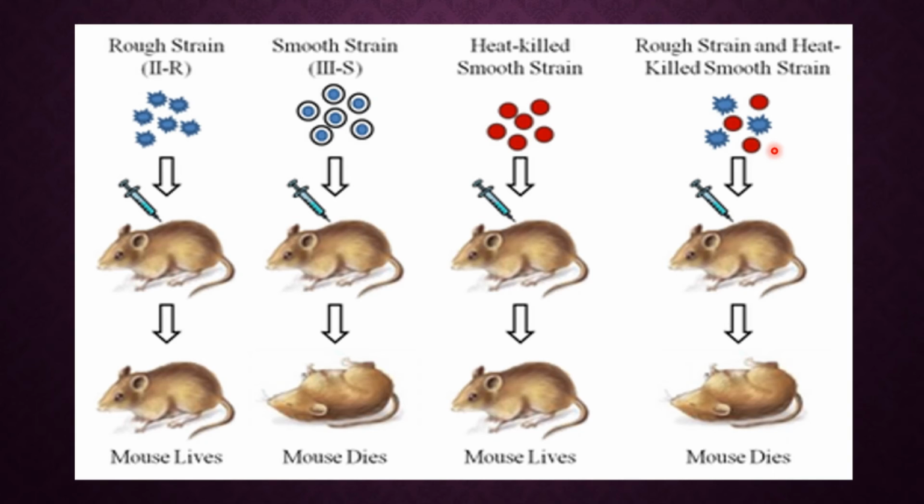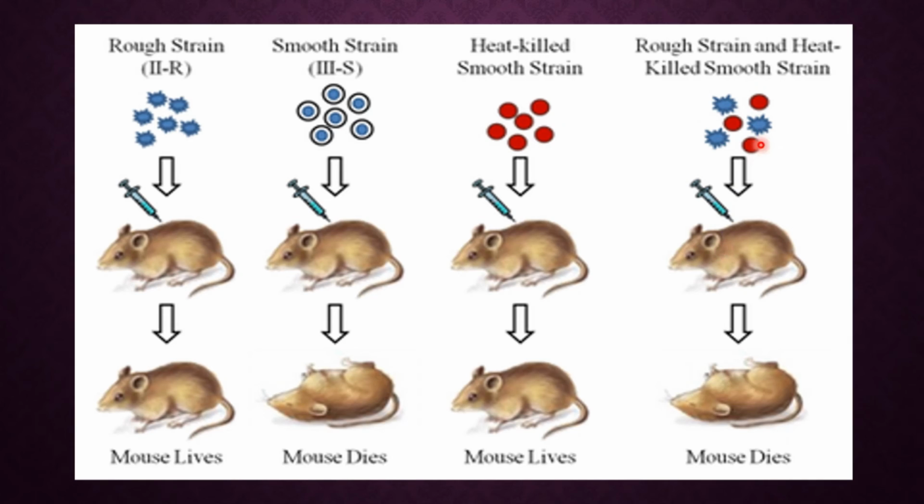What result was he expecting when he took the mixture of two samples, these two types of bacteria, R type and heat killed S type? When he took this mixture, he was expecting that there would be no occurrence of pneumonia and the mice would remain healthy.